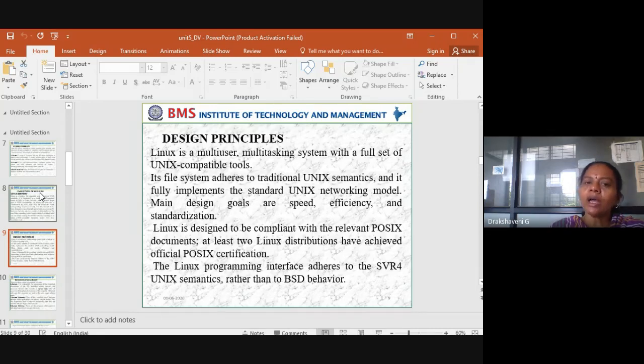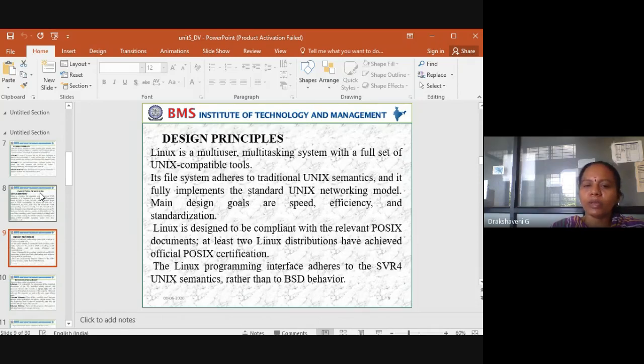So in the same way, every software will have some standards, and they should follow those standards. The same way Unix follows standards, Linux also follows them. When they were developing Linux, they considered the standards which should be followed along with speed and efficiency.